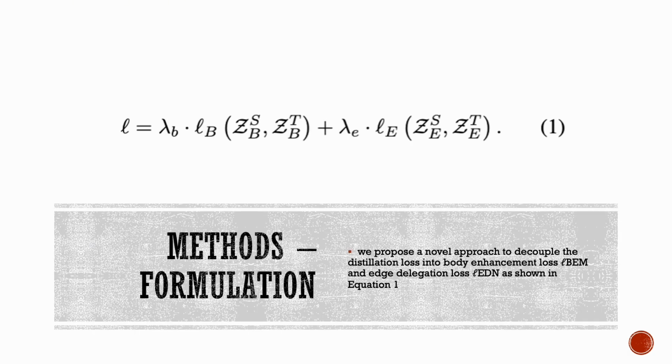In the realm of our study, the methodology is predicated on a bifurcated framework, encapsulating 2 pivotal components, the body loss, LB, and the edge loss, LE, as delineated in Formula 1. These components are the linchpins of our analytical model, each quantifying distinct aspects of the system under examination. To achieve an equilibrium in the contributory significance of these components, we employ 2 distinct weighting factors, LEB for the body loss and LE for the edge loss.